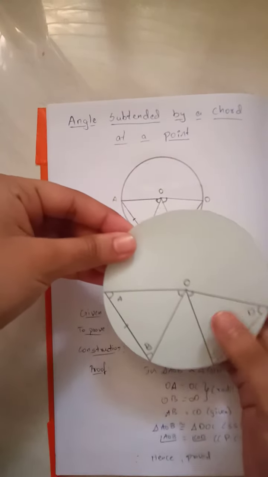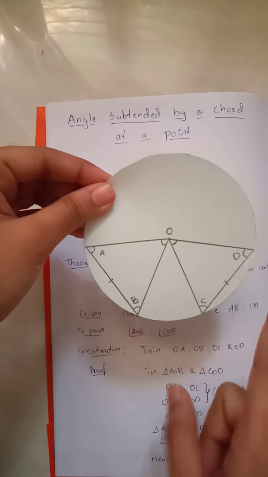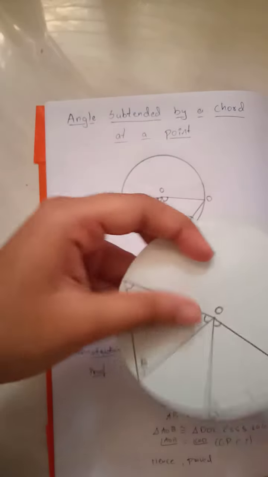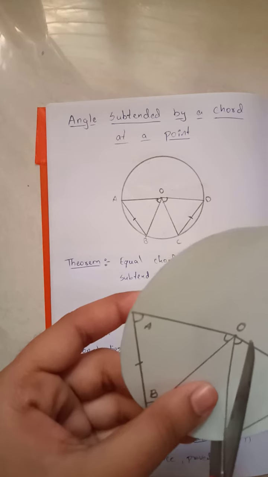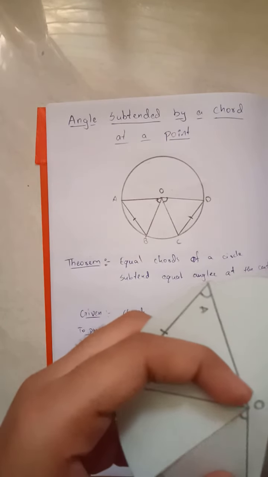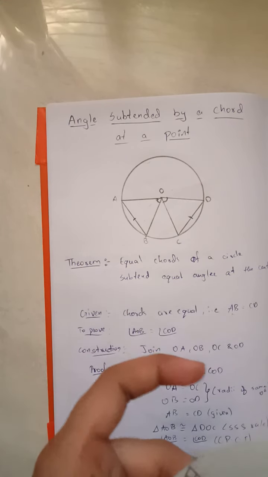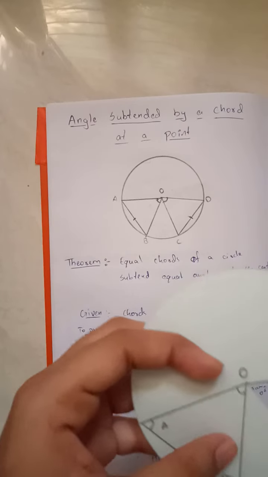In this we have equal chords of a circle subtended by equal angles. So let's cut this and see whether these two angles are equal or not. Here is the one triangle.